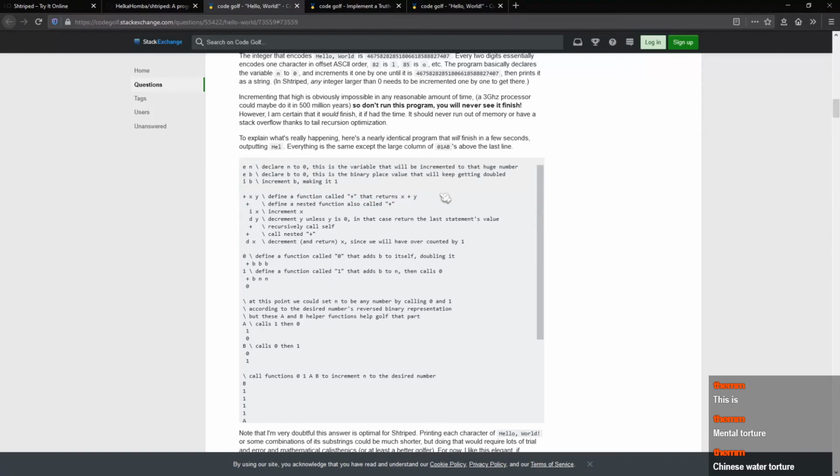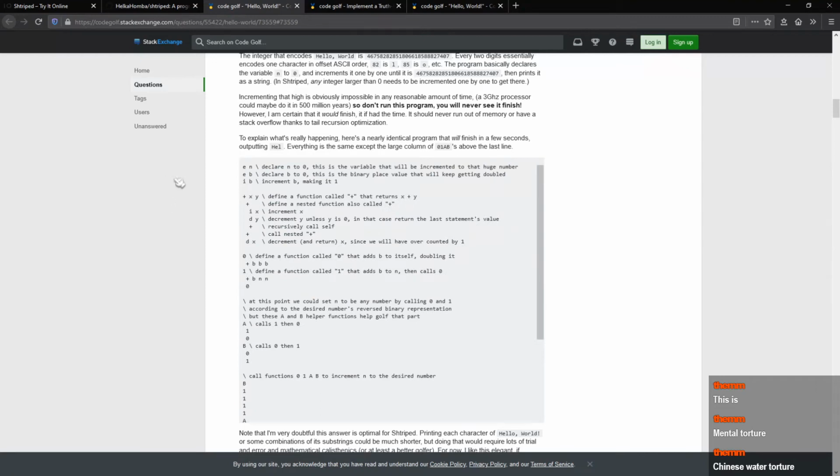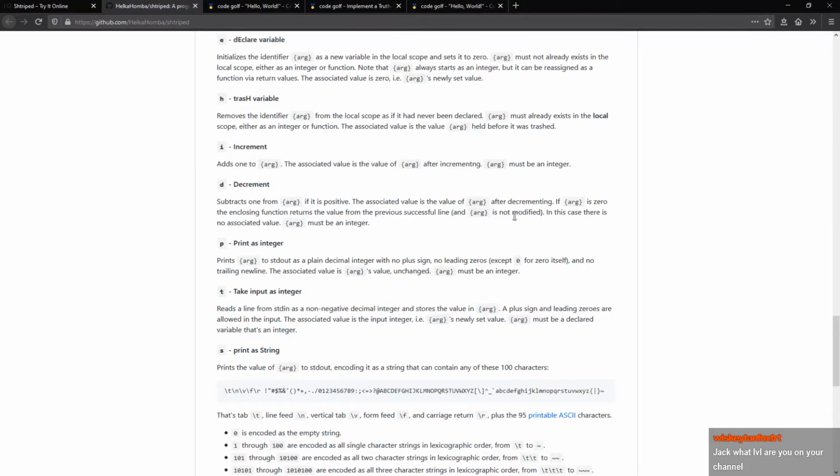But what is x? What is x and y? Where do they come from? Chinese water torture, yeah. Oh! Okay. There we go. This is flow control. If we decrement enough to make